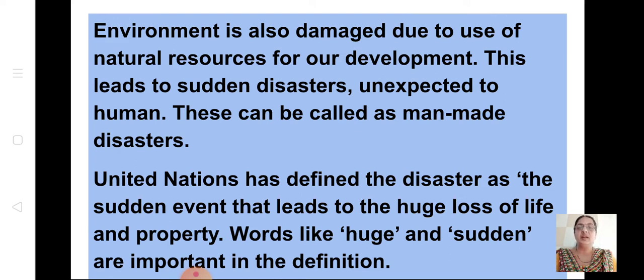They have to start everything once again. They will lose their property, all the wealth, everything will be lost, and they have to start from the beginning. Suppose the house is demolished due to earthquake. From the beginning, they have to start building the house. The property is gone, even the house, so everything they have to start from the beginning. So it is a huge loss of property as well as life.